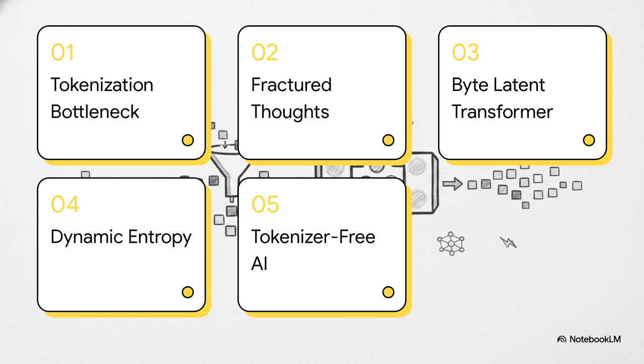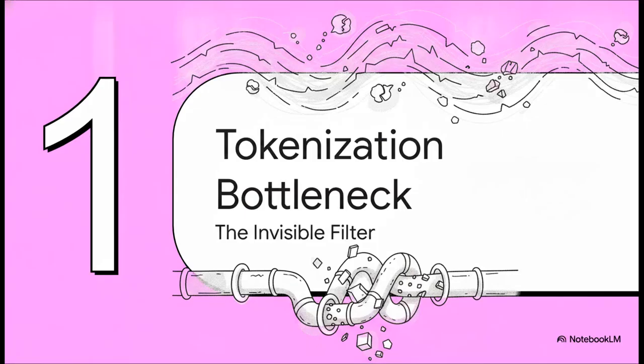First, the tokenization bottleneck. Second, fractured thoughts and modality gaps. Third, the byte-latent transformer. Fourth, dynamic entropy patching explained. And finally, number 5, a tokenizer-free AI future. All right, starting with section 1, the tokenization bottleneck.